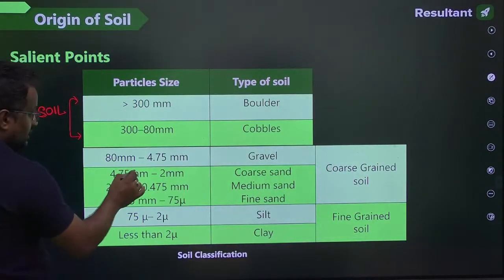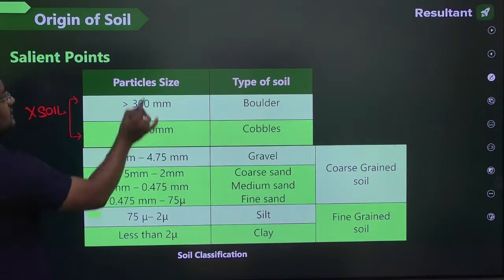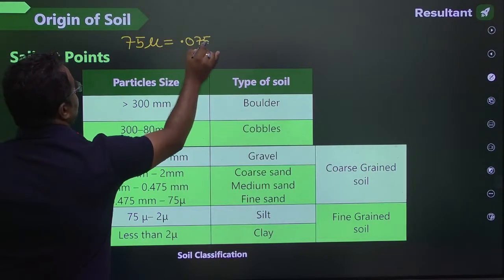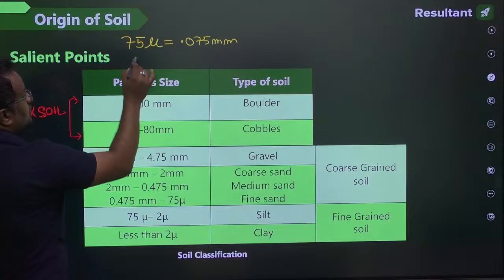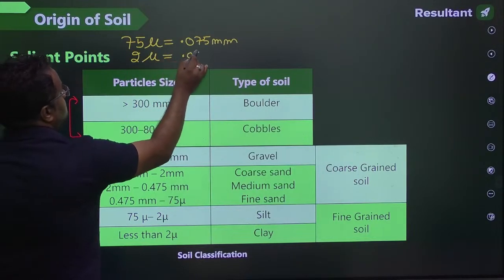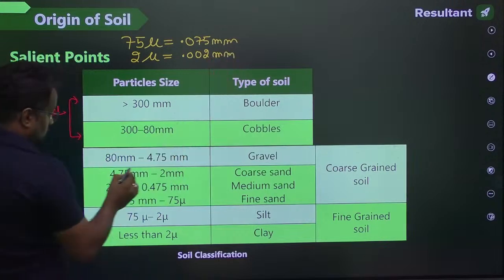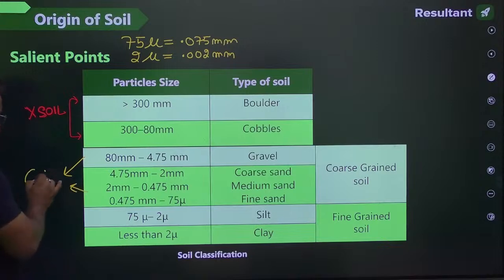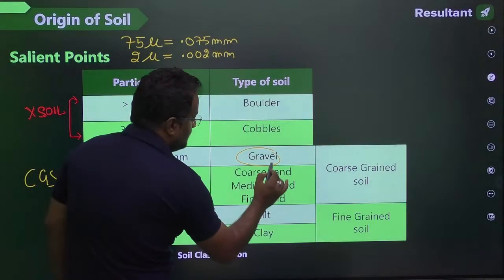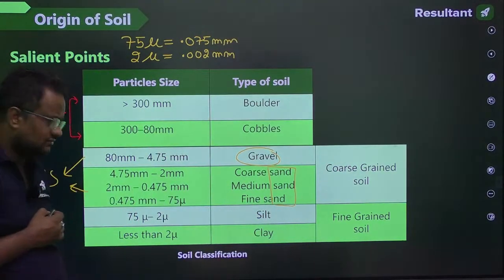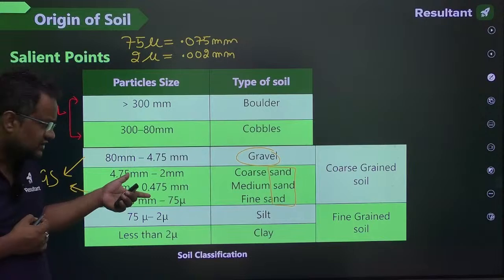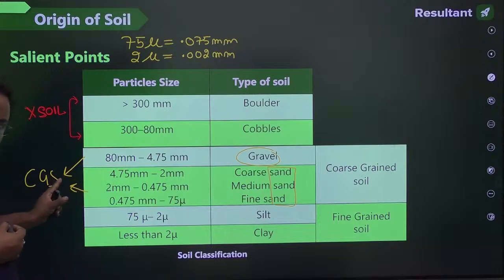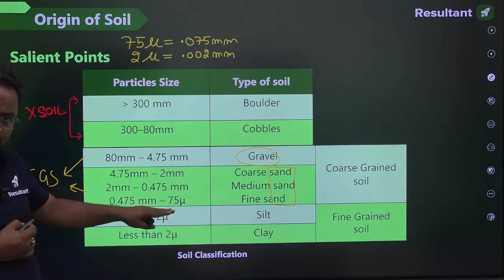Now, 80 to 4.75 mm and 4.75 mm to 75 micron. 75 micron is 0.075 mm. And 2 micron is 0.002 mm. So 80 to 4.75 mm and 4.75 mm to 75 micron, these are coarse grain soil. So gravel and sand are coarse grain soil. Further differentiation of sand is not much required. The size is more than 75 micron, 0.075 mm.